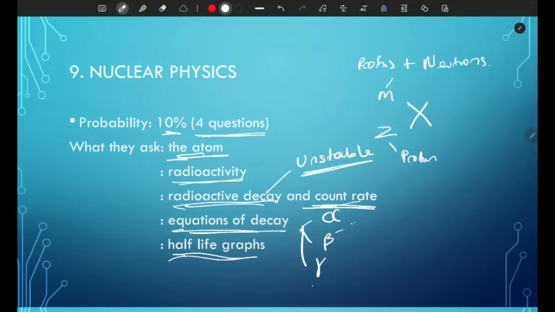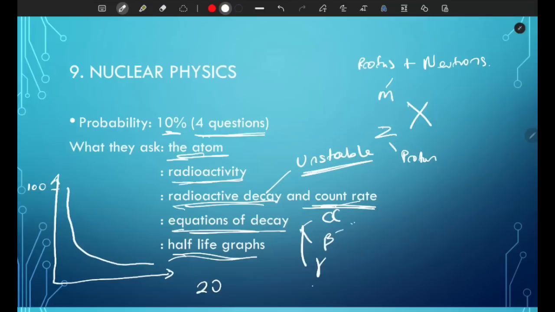So I've seen this a few times. They would give you a graph, and this is the usual graph, and they would ask you to calculate the half-life. So what you have to watch out for is to make sure to consider the background radiation. Let's say the background radiation was 20 and this is like 100.